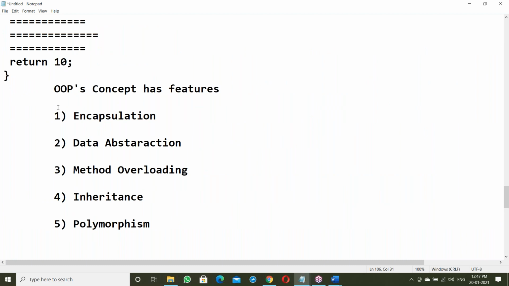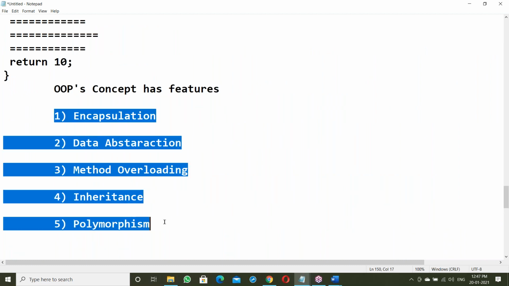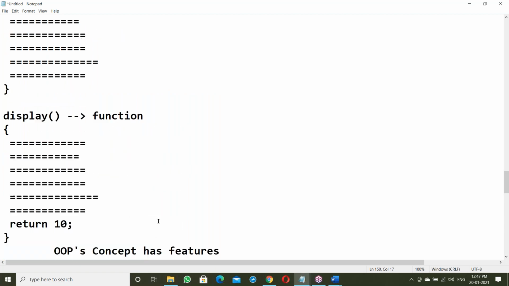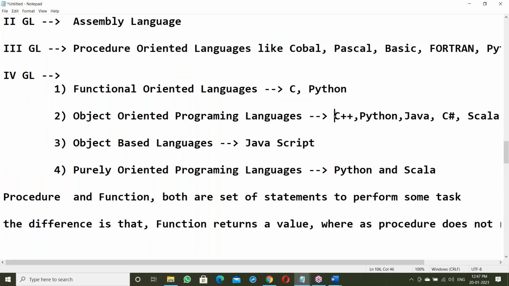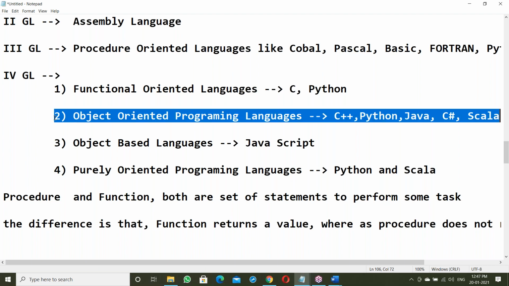Any language which supports these features is called an object-oriented programming language. Examples: C++ is the first object-oriented language. Next, Python, then Java, C#, and Scala. These are the object-oriented programming languages. More about this we'll discuss in Java. In Java, we'll clear it.